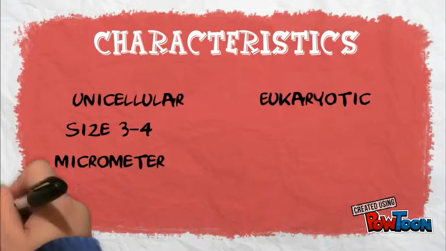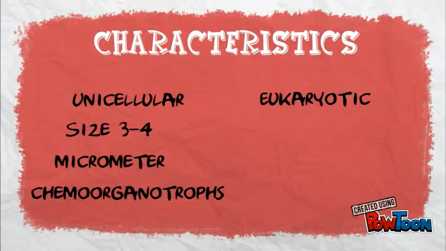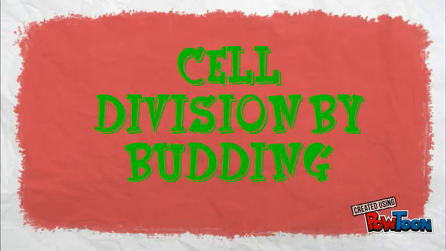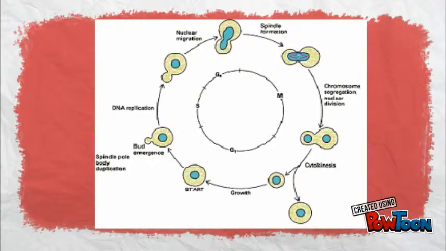Yeasts are chemoorganotrophs as they use organic compounds as a source of energy and do not require sunlight. Yeasts grow best in a neutral or slightly acidic pH environment. Yeasts may have asexual and sexual reproductive cycles. The most common mode of vegetative growth in yeast is asexual reproduction by budding.